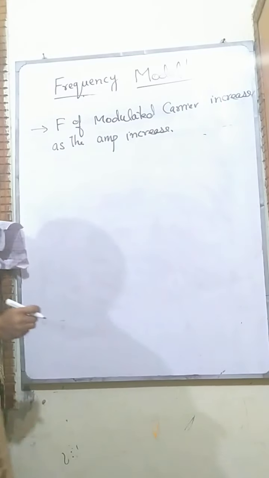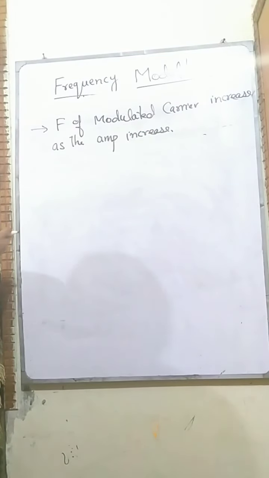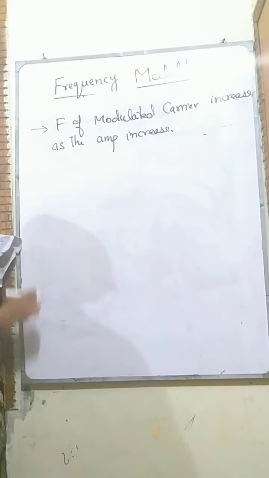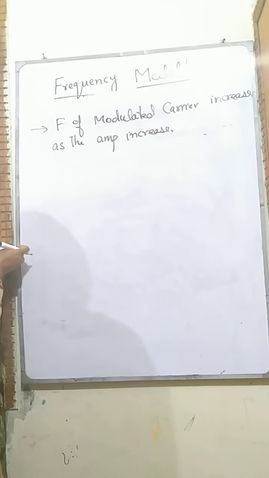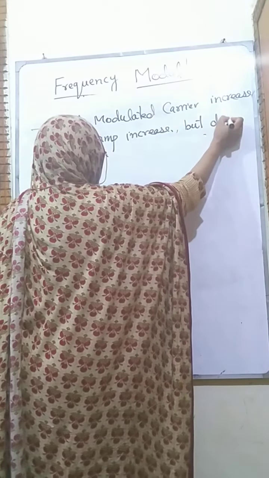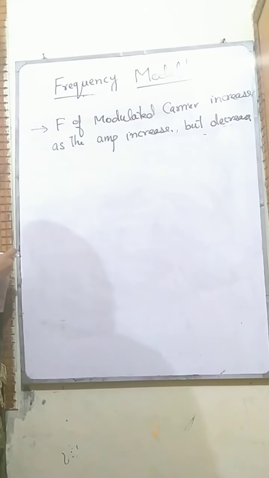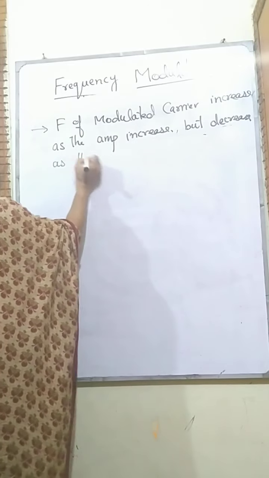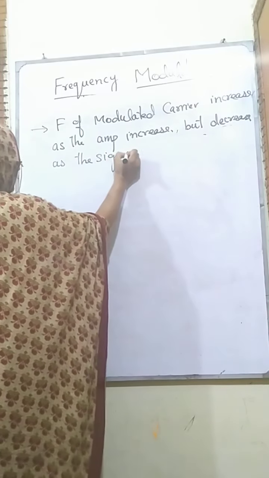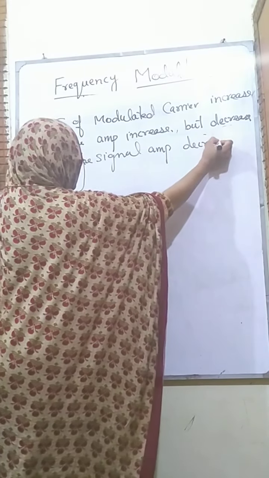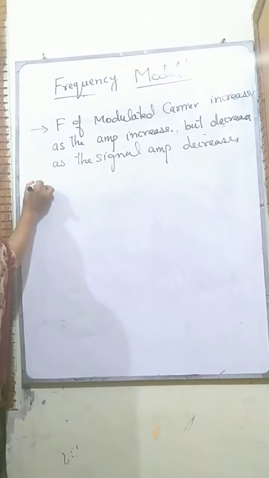Obviously it is the same working. The more the amplitude increases, the more its frequency increases, but decreases as the signal amplitude decreases. Okay.